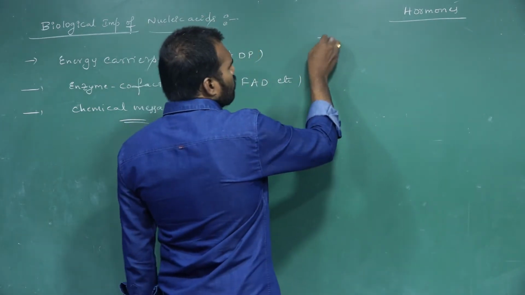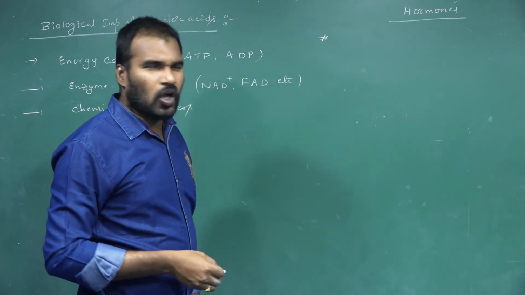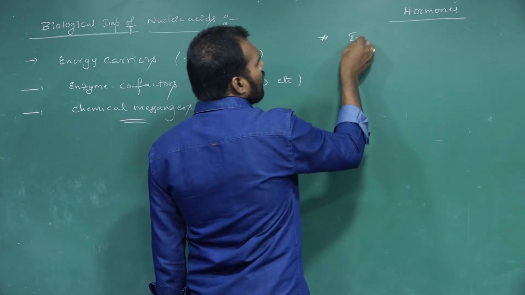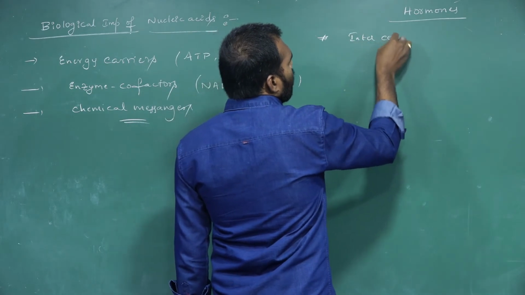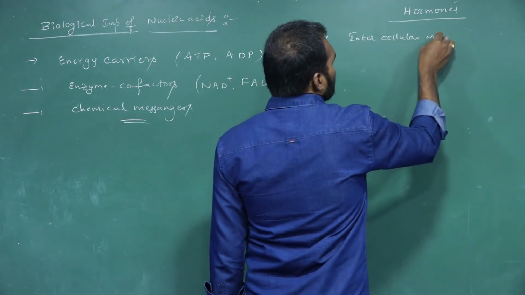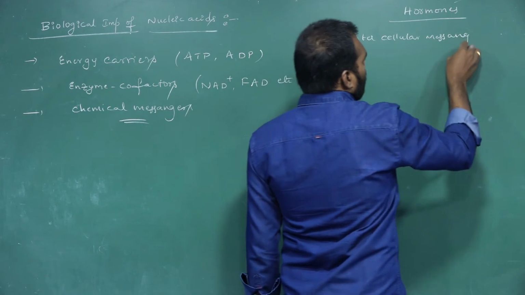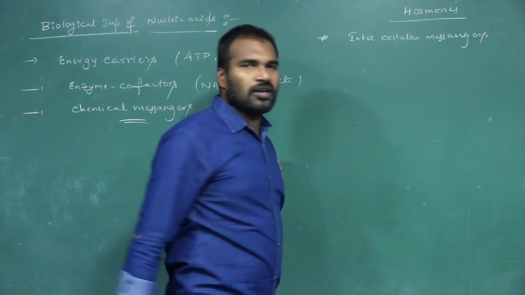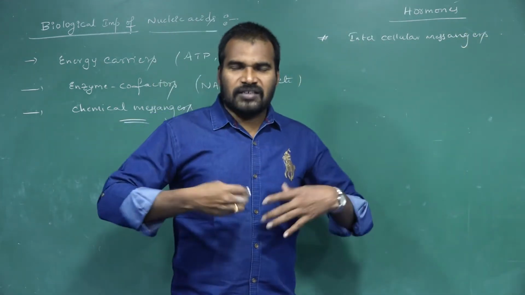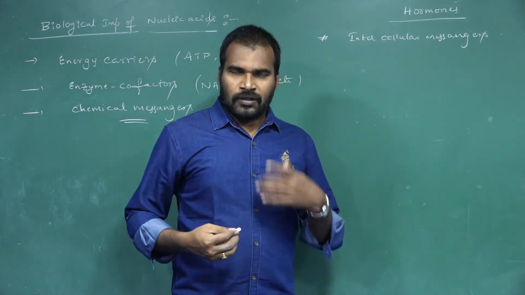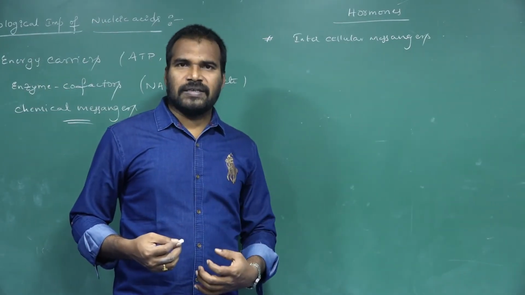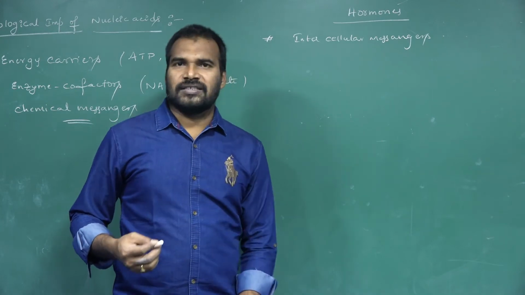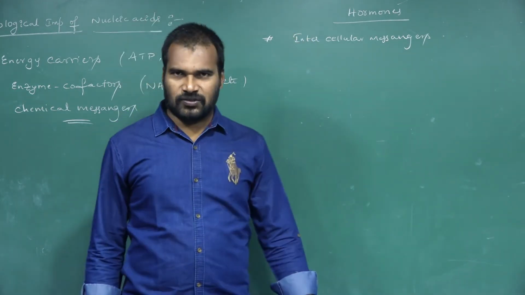Hormones, how do you simply define hormones? Hormones are nothing but intercellular messengers, messengers from one cell to another cell in our body. If one cell transfers a message to another cell, these hormones will act.